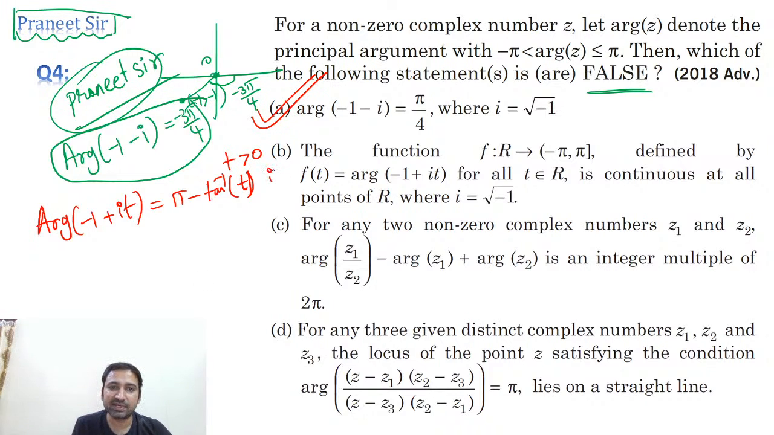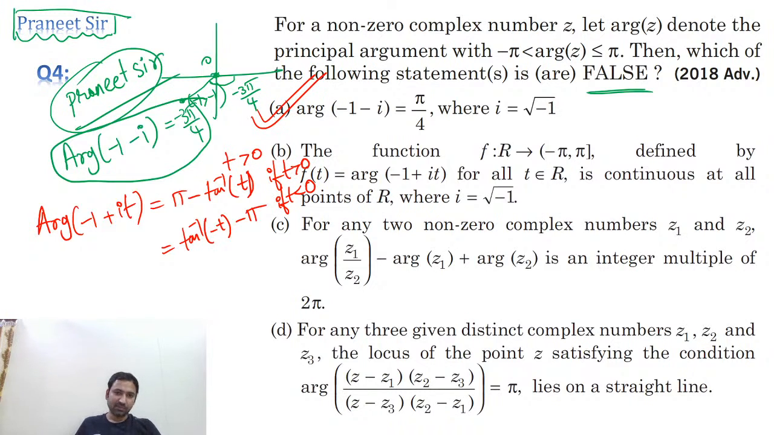This is when t is positive. If t is positive, this is what we're getting. Suppose if t is negative, then it goes to third quadrant. Third quadrant, what is the formula, guys? Third quadrant, tan inverse of minus t minus pi. Clear or not? Tan inverse of minus t minus pi.